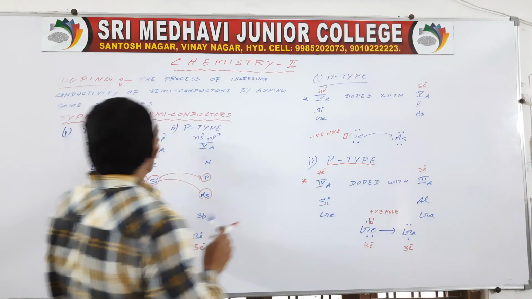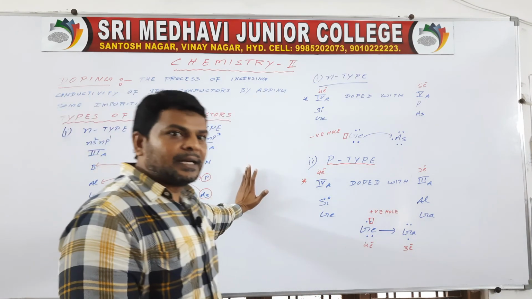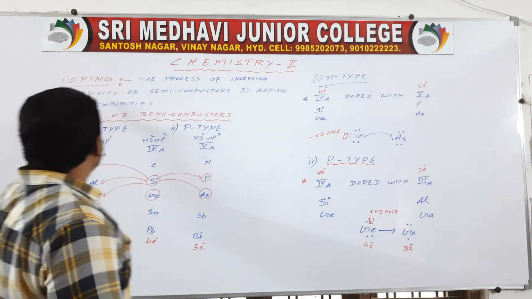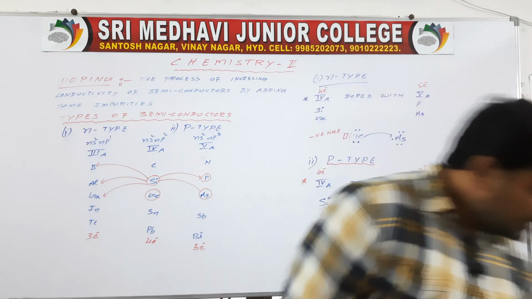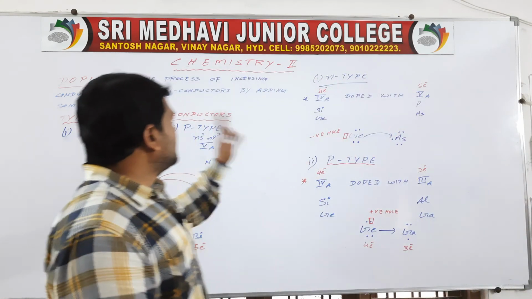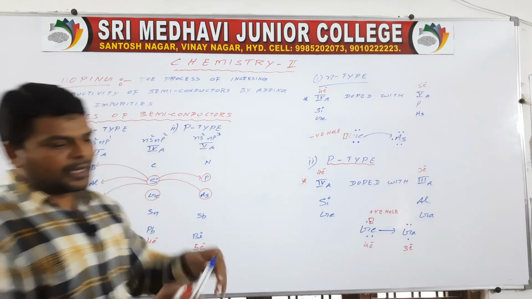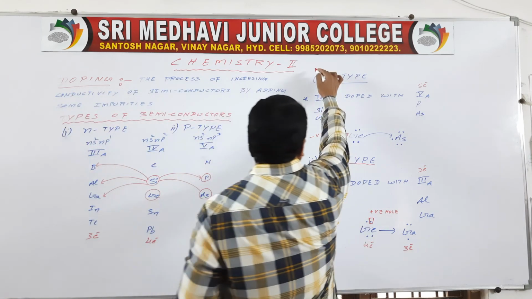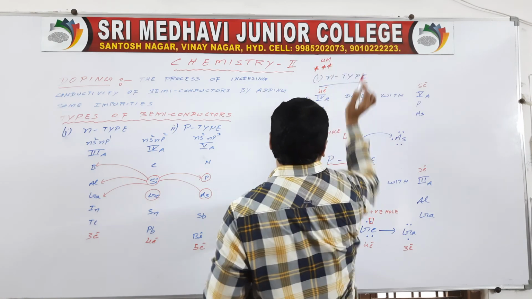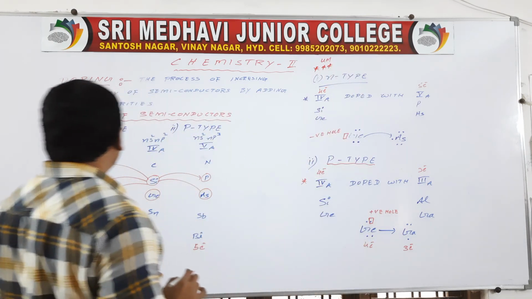Understand? These are the types of semiconductors. It is nothing but doping. Okay, this is the way we discussed. A very important question for 4 marks. This is also a very important question for 4 marks.